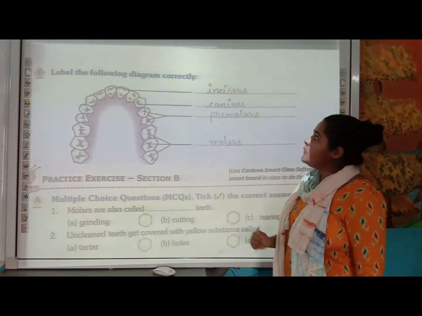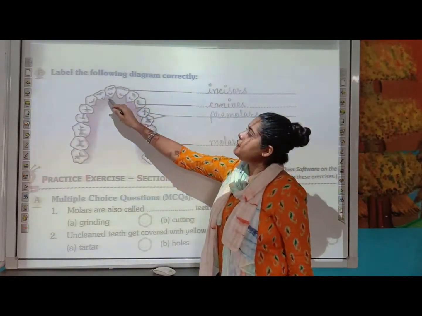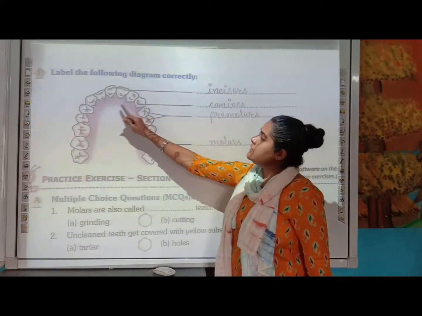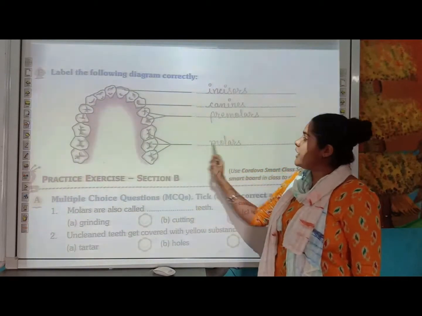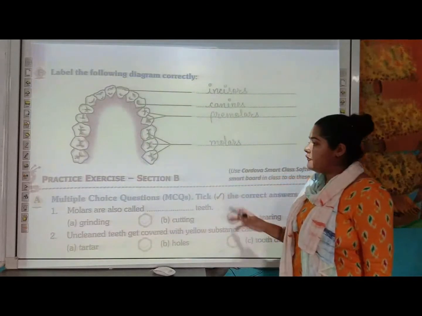In the next diagram you have to write down the different kinds of teeth. So first of all, you know the first four teeth are your incisors. Beside this, you can see these are two canines, then there are premolars and then there are molars. So you have to write them down in your book with the help of a pencil.